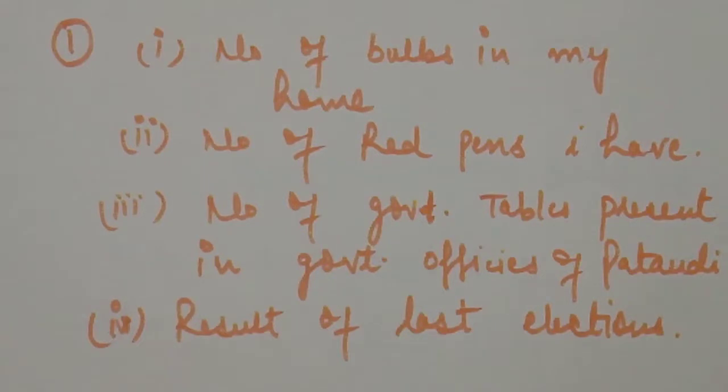Now some questions of exercise 14.2. In this exercise, we have to make a frequency distribution table. So first of all, we have to learn how we will make a frequency distribution table.